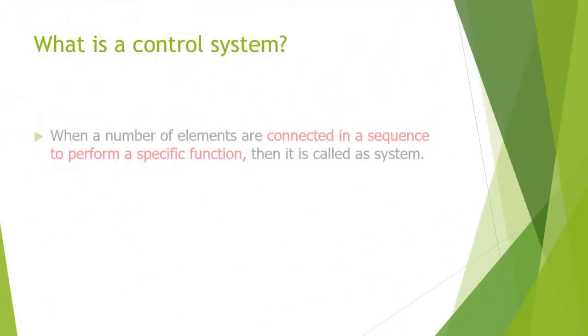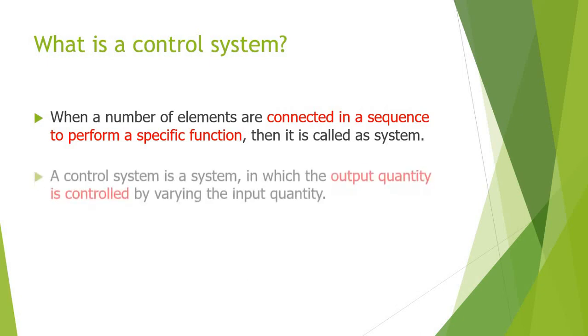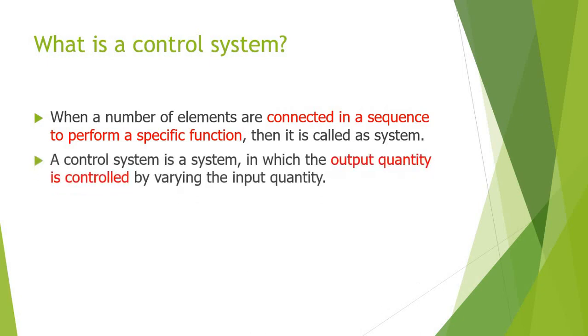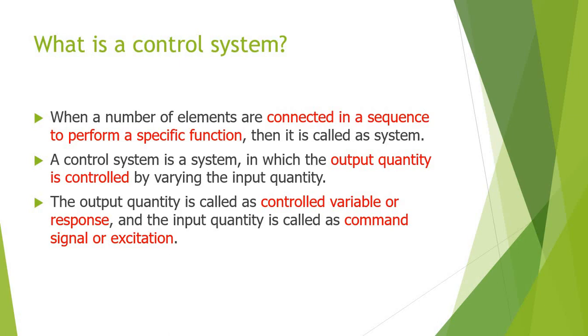What does control system mean? When a number of elements are connected in a sequence to perform a specific function, then it is called a system. So whenever we want to have a sequence of functions to be performed, we call that a system. But what does a control system mean? When the output quantity can be controlled or varied by varying the input quantity, the system can be called a control system. This is the proper definition of the term control system.